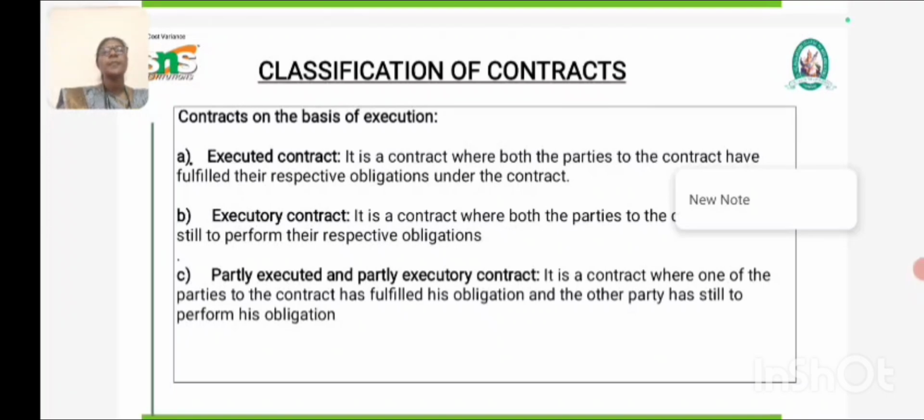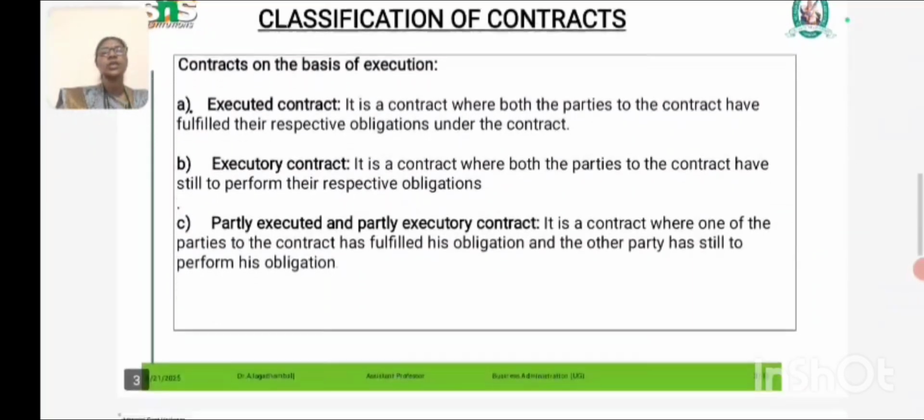For example, X offers to sell his car to Y for rupees 1 lakh, and Y accepts the offer. X gives the car to Y, but Y has not paid the amount. That part is executory. So it is partially executed and partially executory.